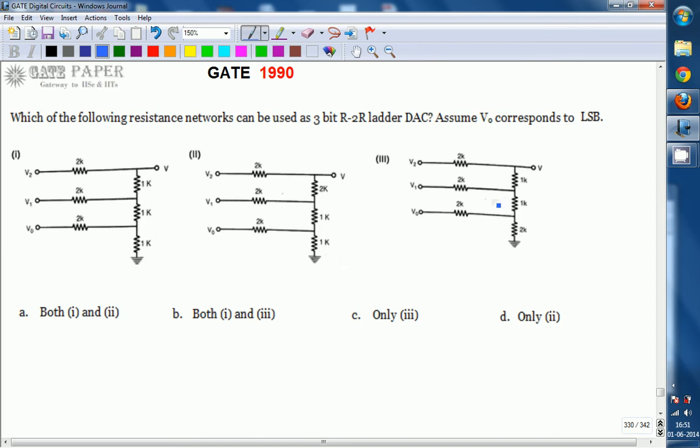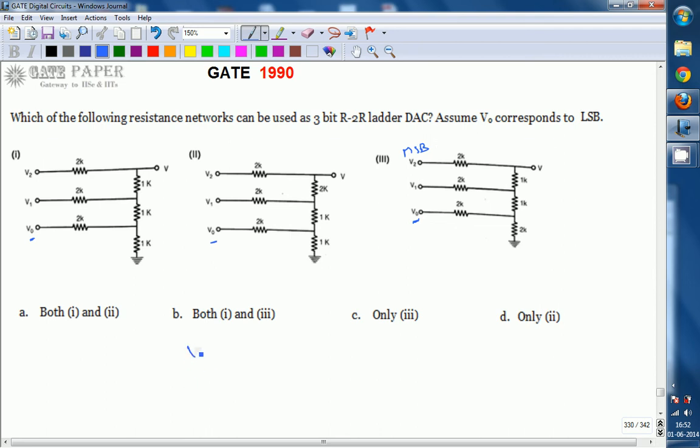If you are checking, V0 is this one, and again it is V0. V0 corresponds to the LSB and V2 corresponds to the MSB. So which out of these three circuits can be a resistance network that can be used in the 3-bit R-2R ladder DAC?